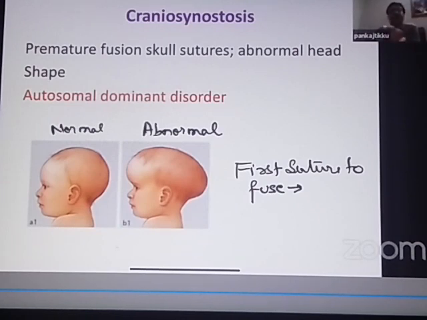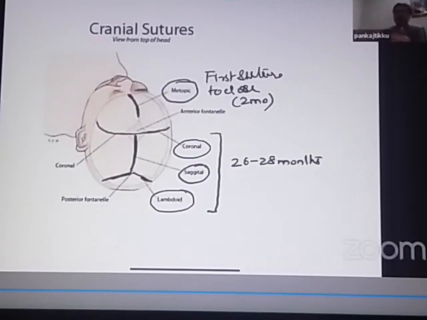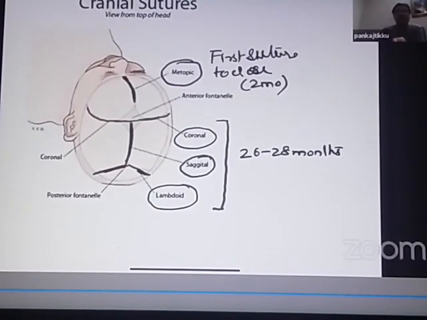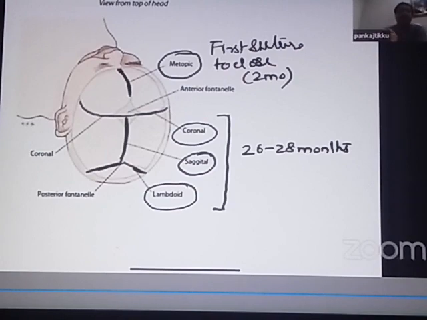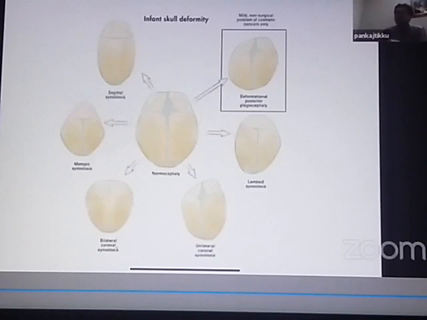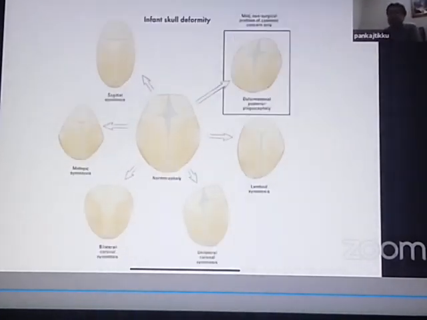But when the shape of the head is abnormal, and why is the shape of the head abnormal? Because the sutures fuse prematurely, earlier than normal. Then it results in abnormal head shape. Now there is no abnormality in head size, there is abnormality in head shape. What is this condition called? It is known as craniosynostosis. We'll just see how the premature fusion of these different sutures, metopic, coronal, sagittal, lambdoid, can lead to different types of head shape. Which is the first suture to close? It is the metopic suture. So let us go one by one.